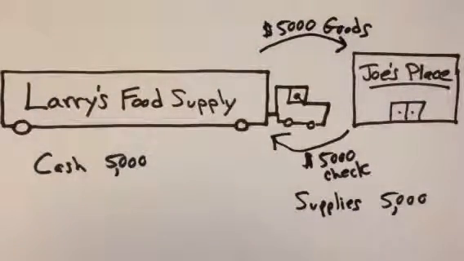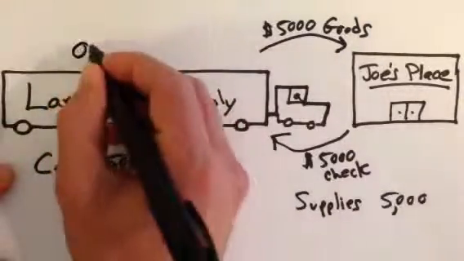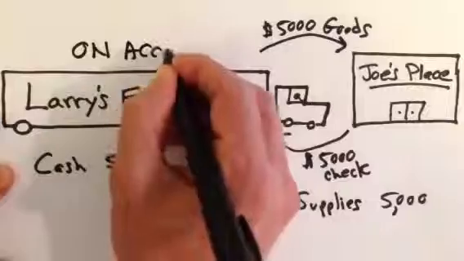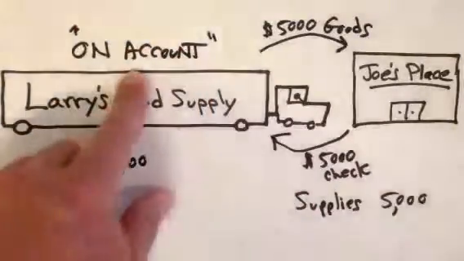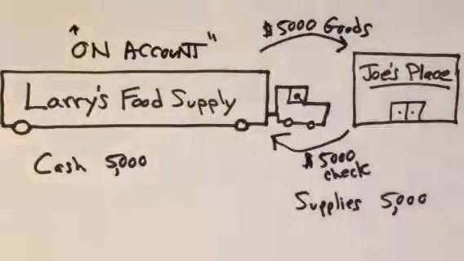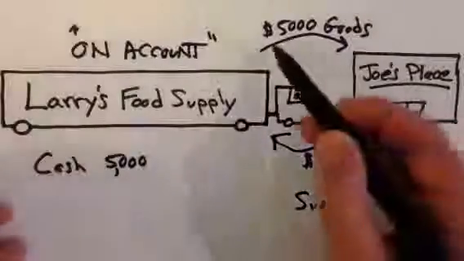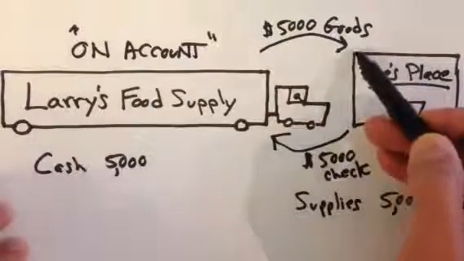Now, this is if I do business with Joe on a cash basis. But what if, instead, I do business with Joe on account? If you haven't heard that term, on account, it means I'm granting Joe credit. Maybe I've been doing business with him for years, and I'm willing to grant him credit of up to, let's say, $10,000. And the deal is, I'm willing to deliver him these $5,000 worth of goods today.